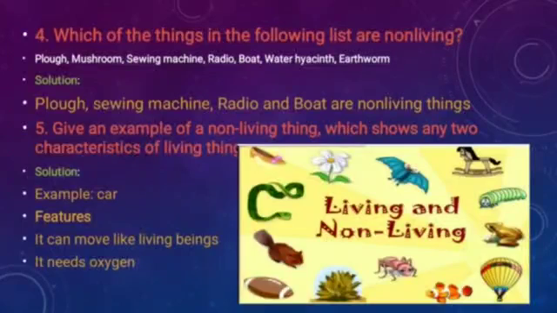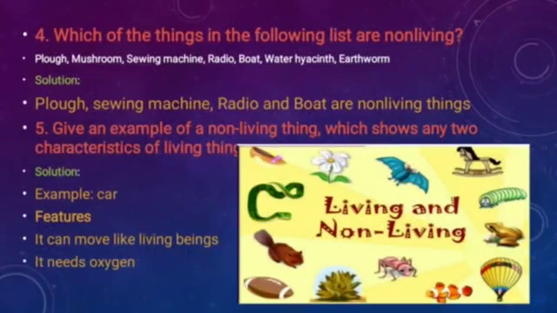Question number 5. Give an example of a non-living thing which shows any two characteristics of living things. So here you have to give one example of non-living things. It is a non-living thing, but it shows any two characteristics of living things. Not all characteristics, but only two characteristics of living things. So here we can take many examples.